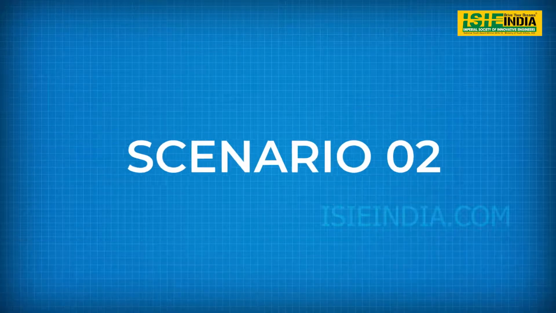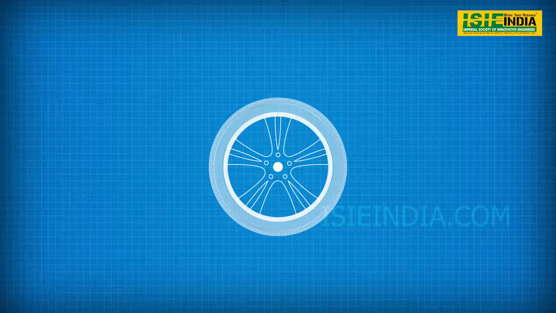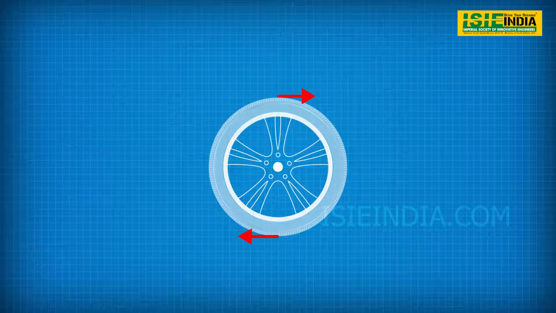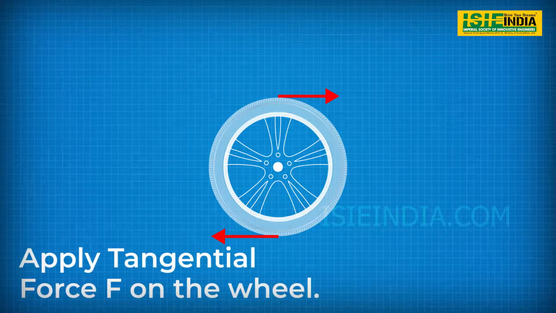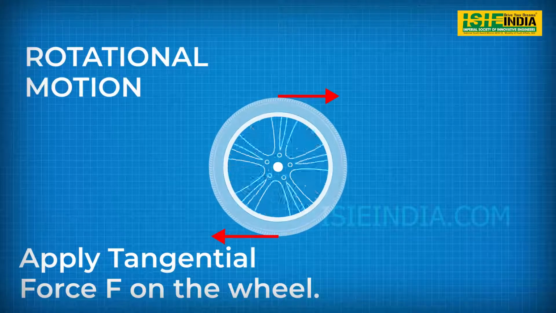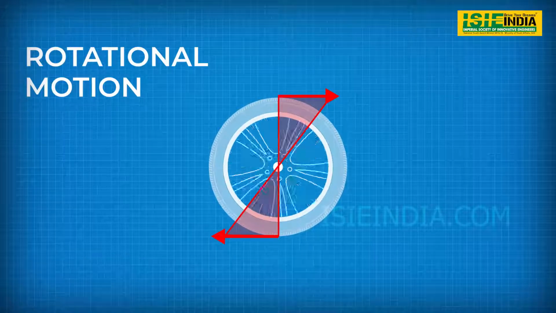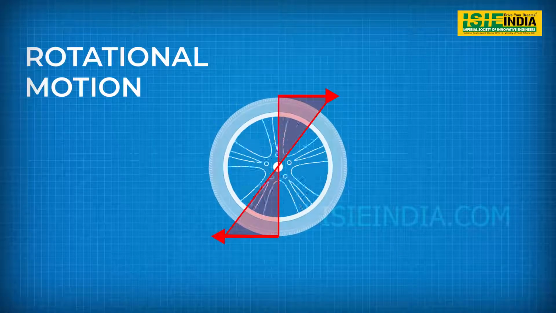Now in a second scenario, for the same wheel, this time let us have the wheel suspended in a position and a tangential force is applied to it along the perimeter. Now this wheel is experiencing a pure rotational force or the rotational motion. Also, the force distribution on the wheel is like that of the torsional force or moment.